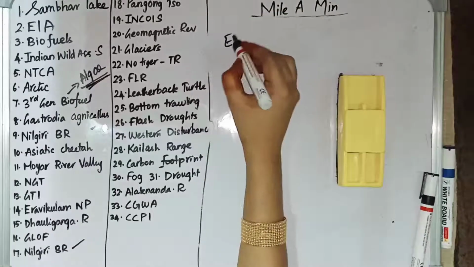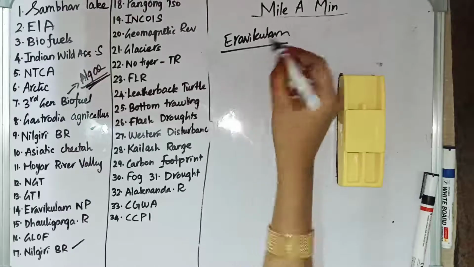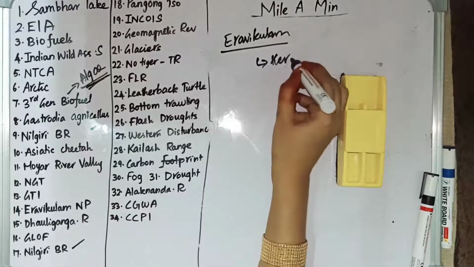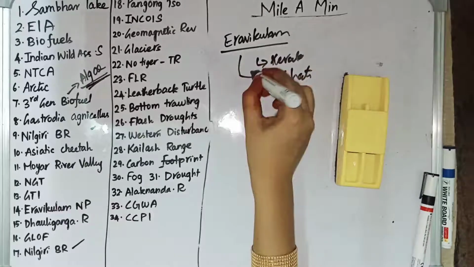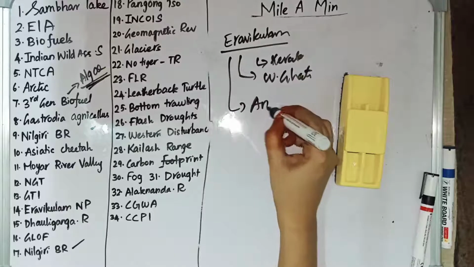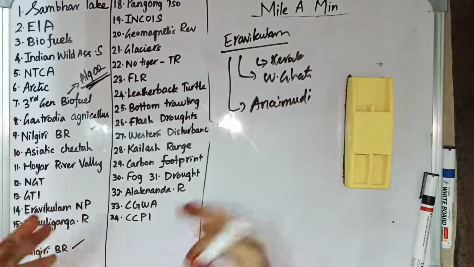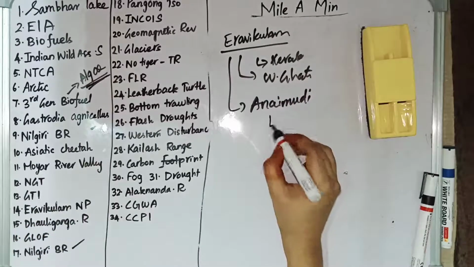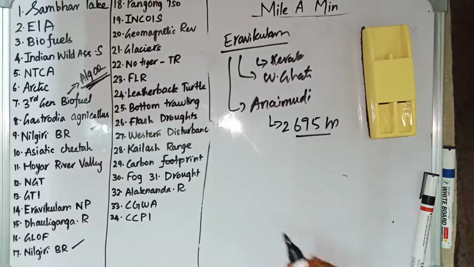Then we have Eravikulam National Park. Eravikulam National Park is in Kerala, Idukki district. It is in the Western Ghats. And in Eravikulam National Park we have Anamudi. Anamudi is the highest peak, it is South India's highest peak. Height is 2695 meter. So these are the points which are relating to Eravikulam National Park.